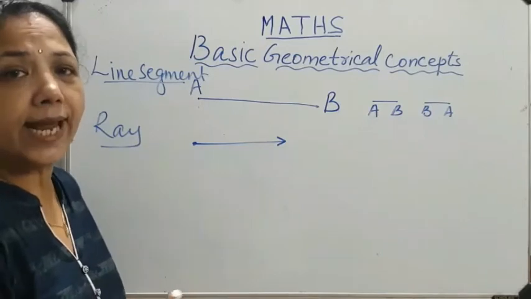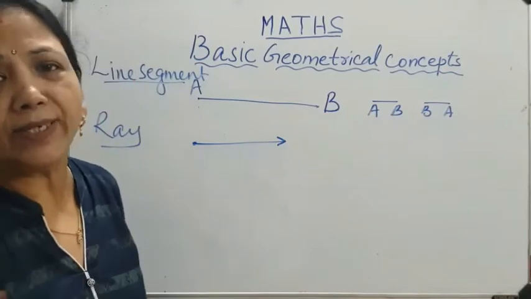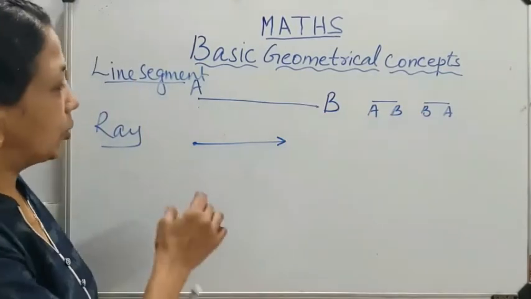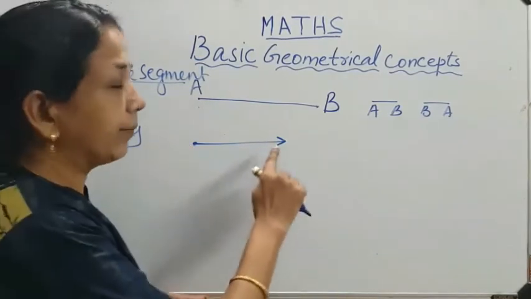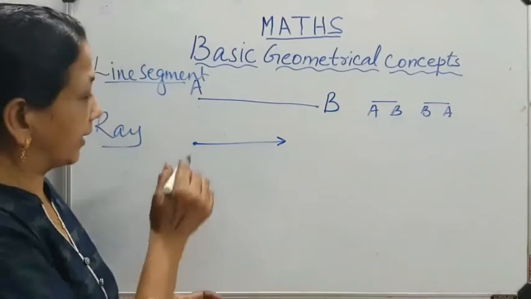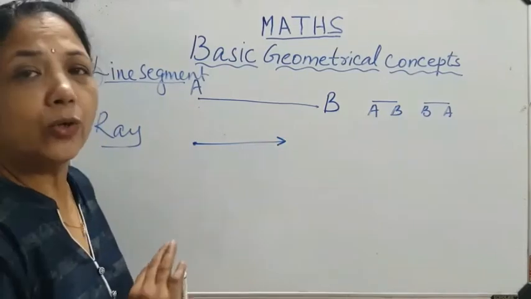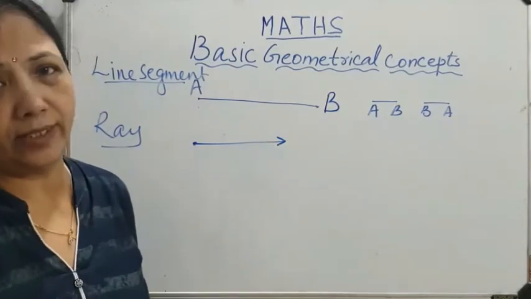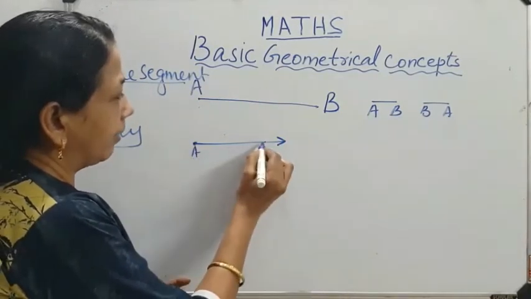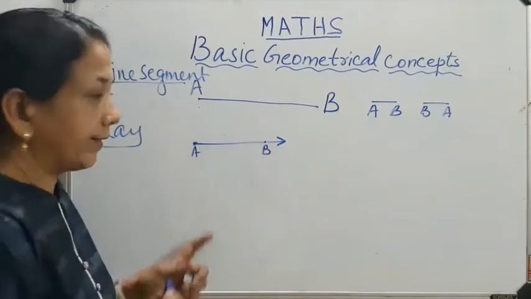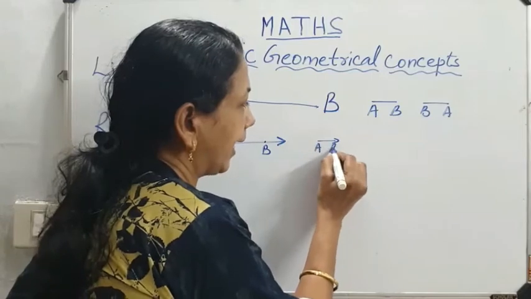Sunlight goes anywhere on the earth, anywhere it goes. So we can't measure how much distance is there. So it is called a ray. It has 1 end point, that is, the starting point is there, but the end point is not there. So in geometry we say that a ray has 1 end point and it has no definite length. We can't measure it. I am giving this ray the points A, B. Here I am putting 1 point and writing AB. In short form, we can write it as ray AB.